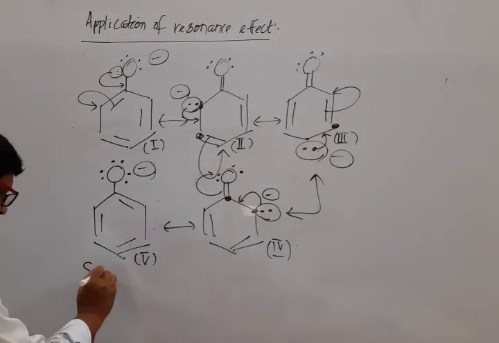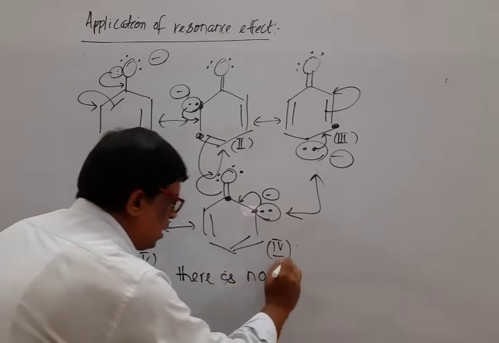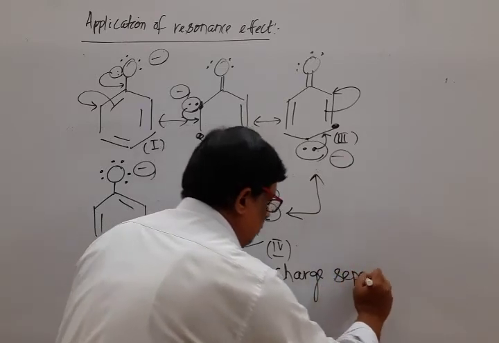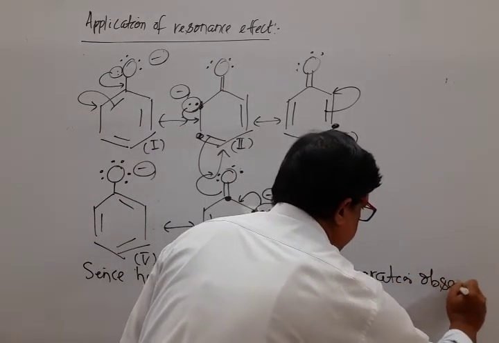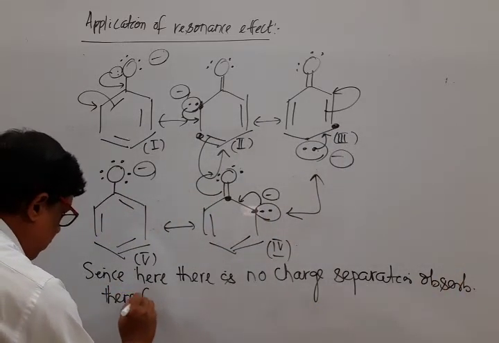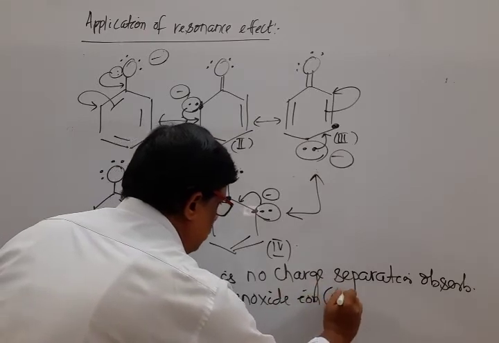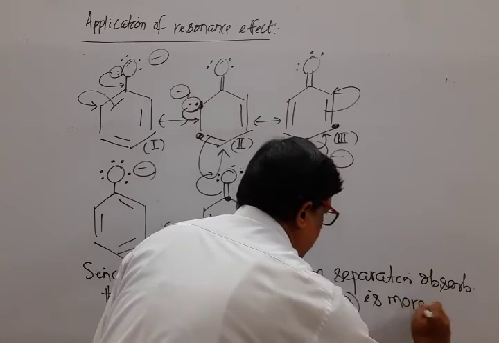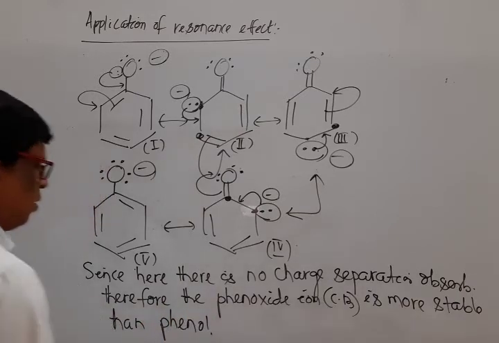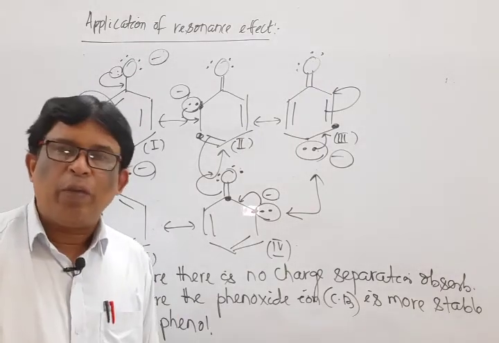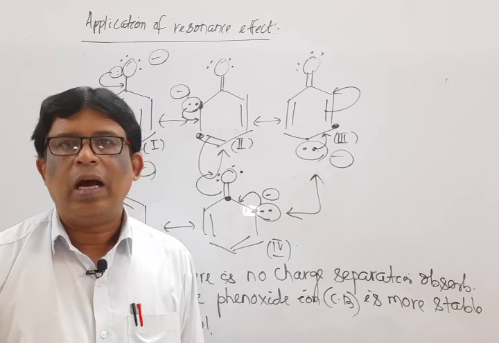Note down one line. Since here there is no charge separation observed, therefore the phenoxide ion, that is the conjugate base, is more stable than phenol, as a result of which the equilibrium shifts forward, forming more amount of phenoxide ion as well as a proton. Hence phenol behaves as an acid.